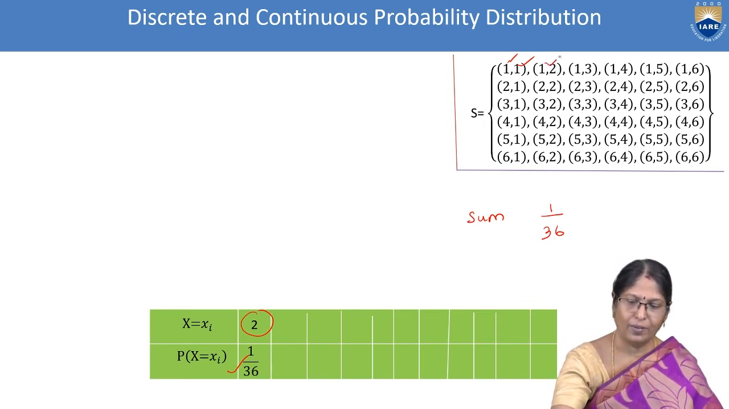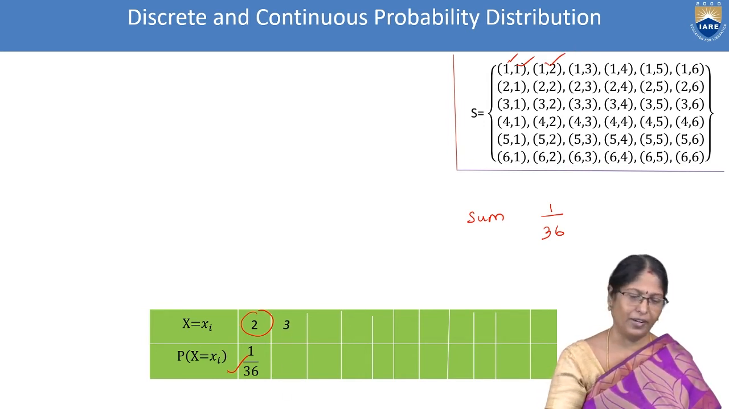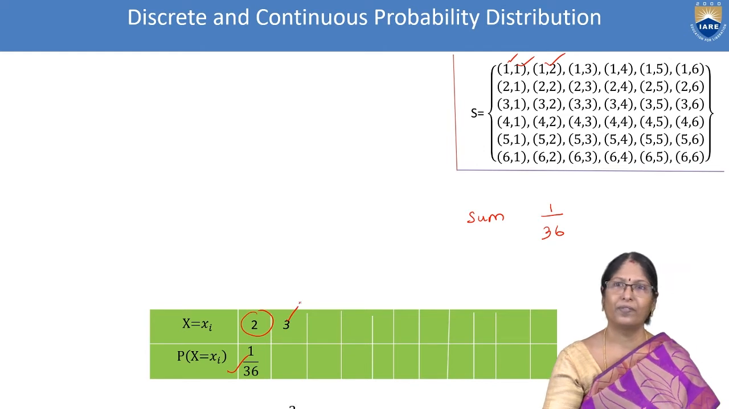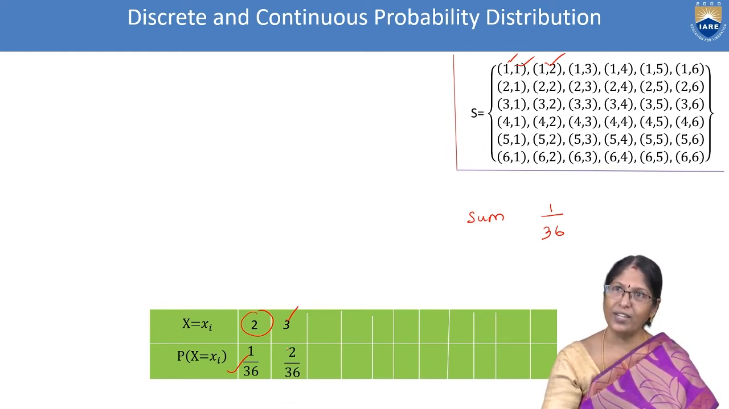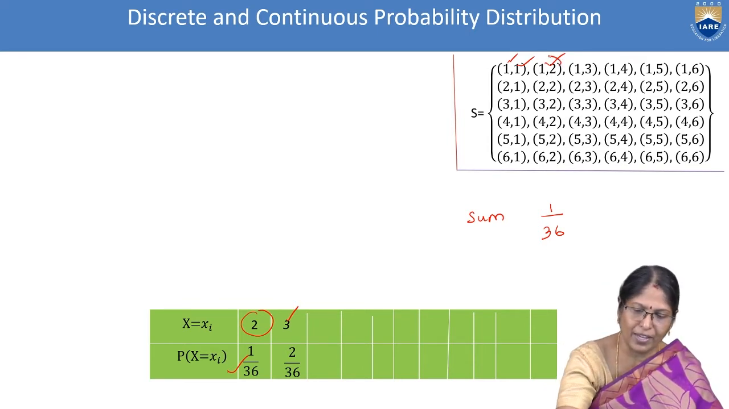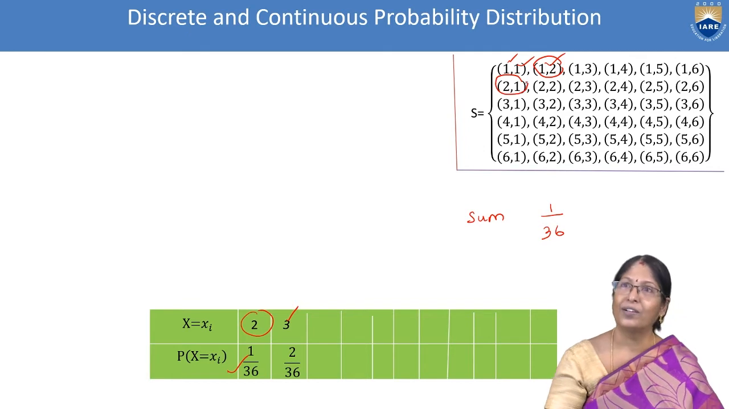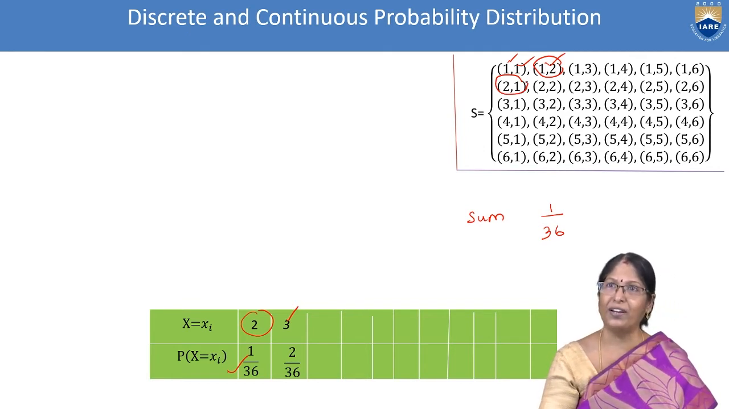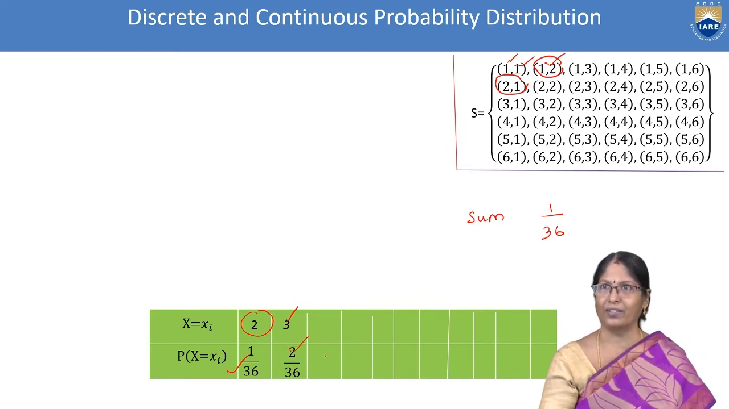Next, 1, 2, adding 3. Here is that. 1, 2, adding 3. 3 it is written here. How it is written? 2 by 36. We can see it here. Here 3 is coming. Here also 3 is coming. So favoring our condition, 2 possibilities are there. That is the reason 2 by 36.